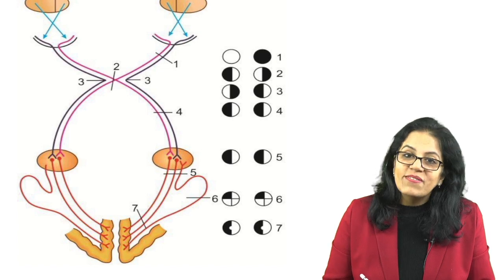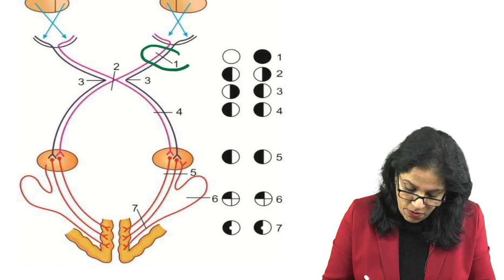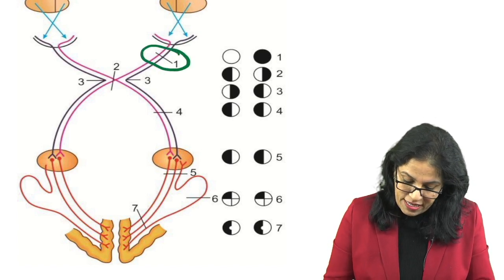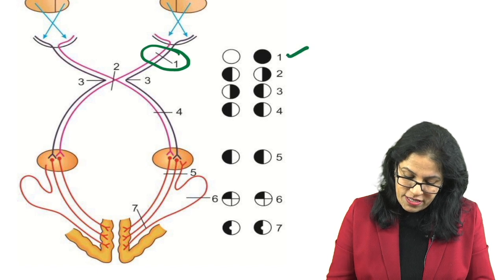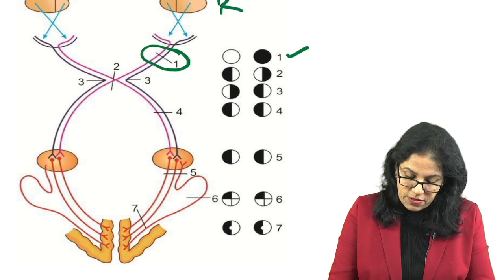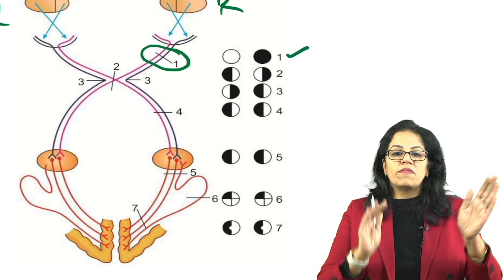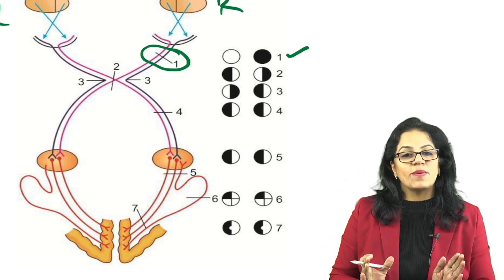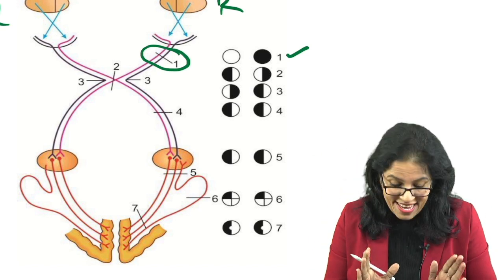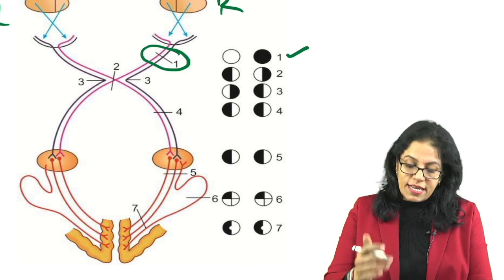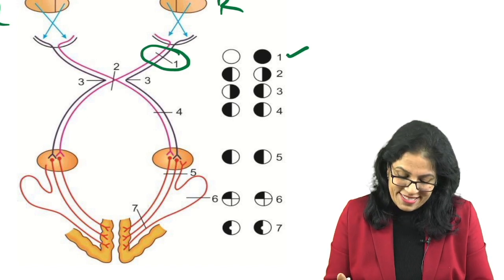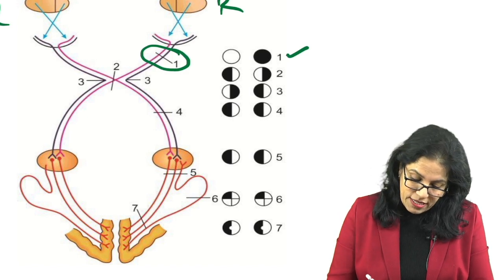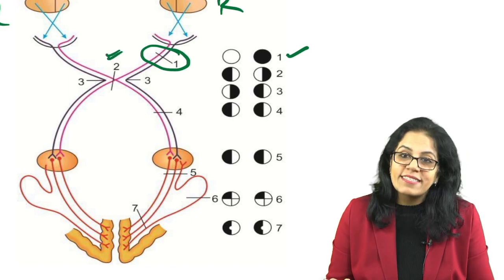So very quickly with you all, if the whole of the nerve is gone, what is happening? One side is completely gone, it is going to lead to... this is the right eye, this is the left. Left to left, right to right. This is how we learn the visual pathway. First of all, be clear about this. So if it is from this side, there is ipsilateral blindness. Okay? And number 2 lesion, what is number 2 lesion?